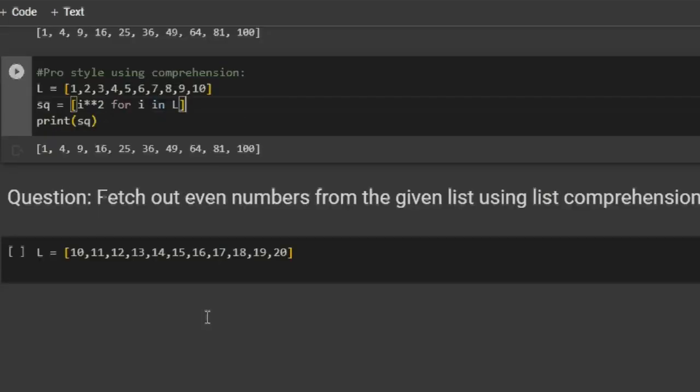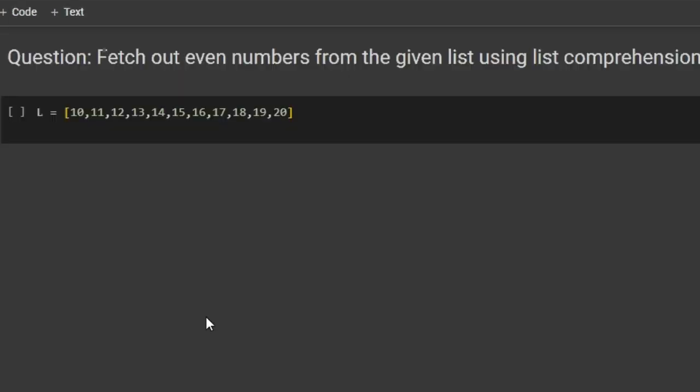So like always, now I have a question for you guys. You have to fetch out even numbers from the given list using list comprehension. And if you could do this particular question, you can call yourself a pro while handling lists in Python.